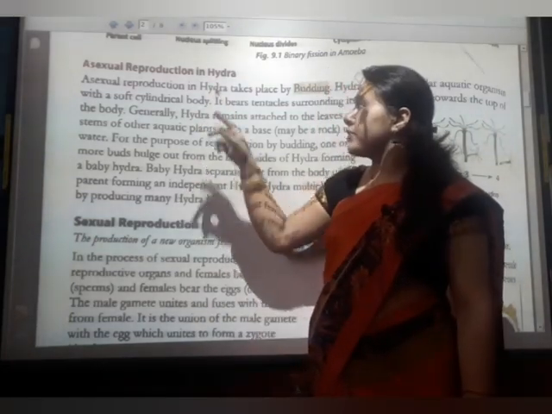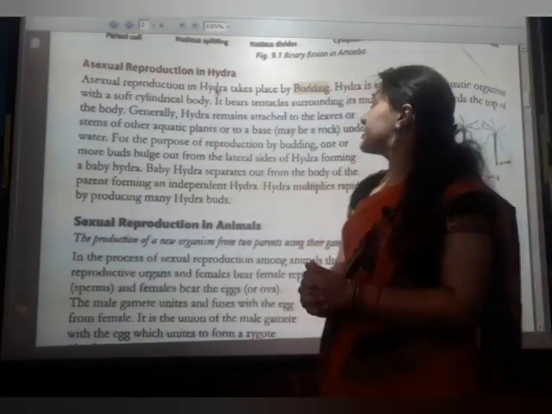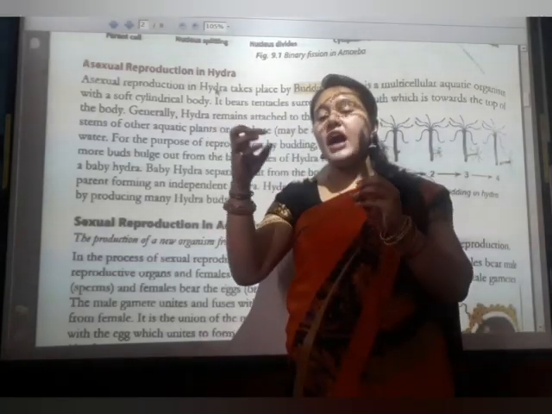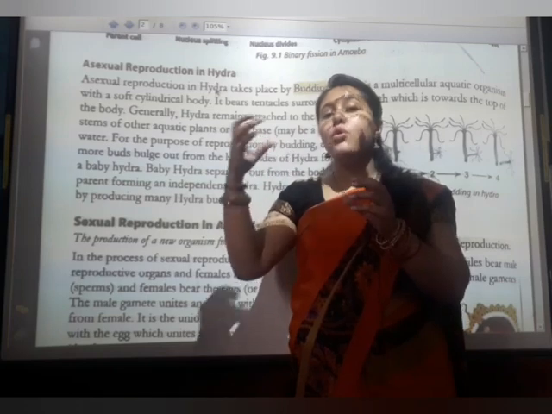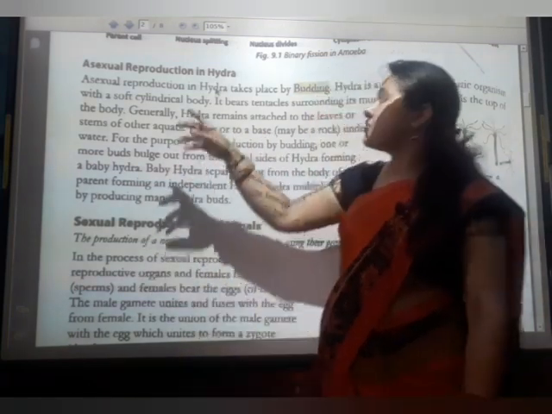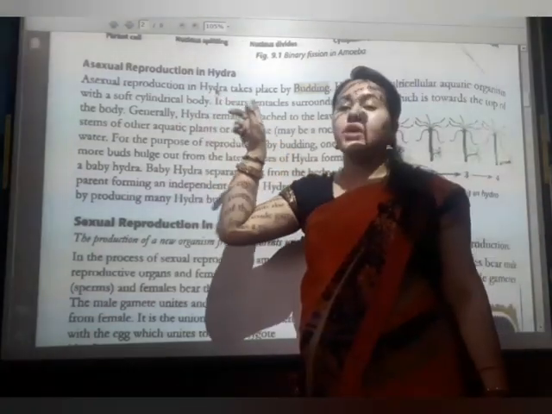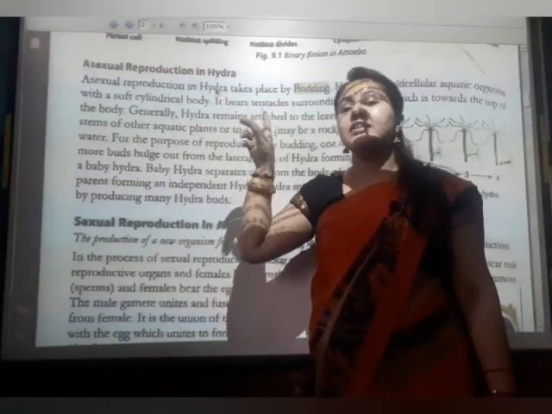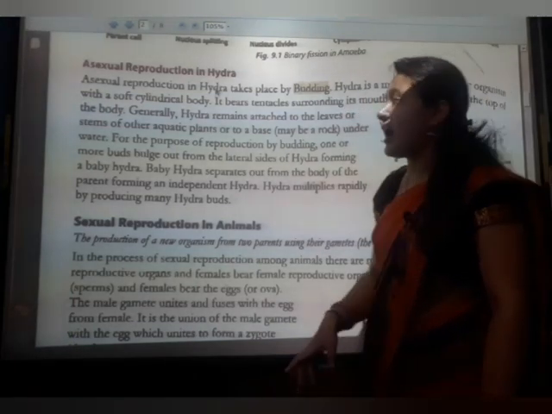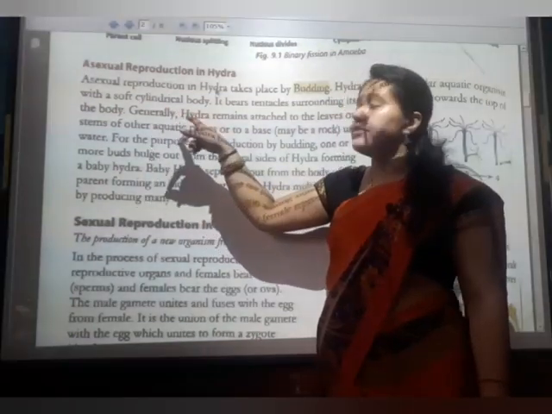So asexual reproduction in hydra takes place by budding. It means a bud comes out from the body, and after the bud has grown up, it separates directly. So asexual reproduction in hydra takes place by which process? By the budding process. Hydra is a multicellular aquatic animal with a soft cylindrical body.